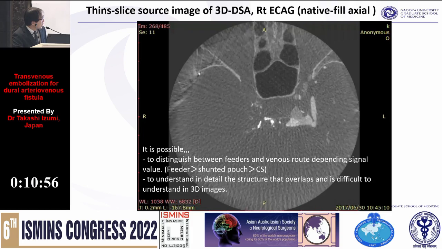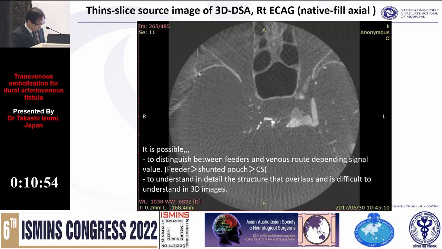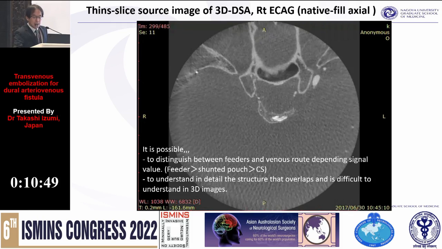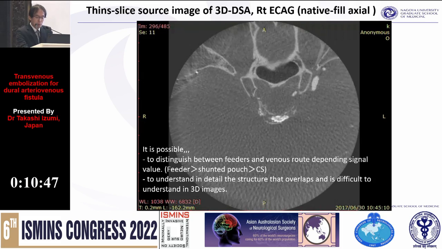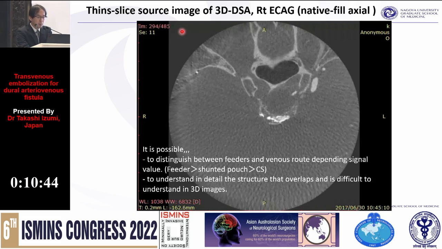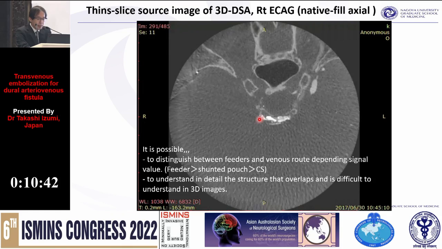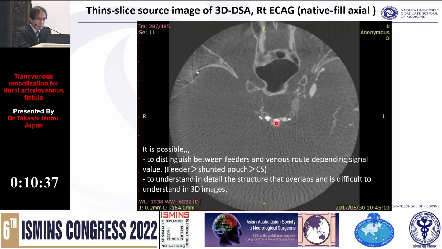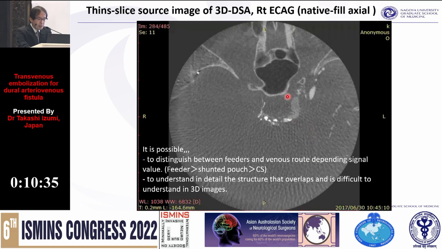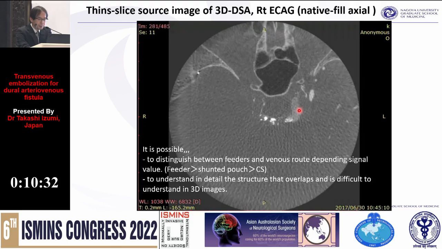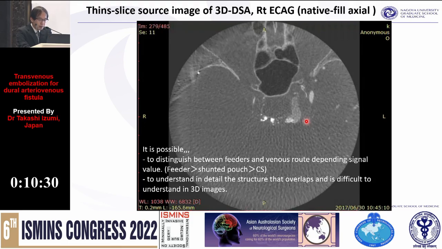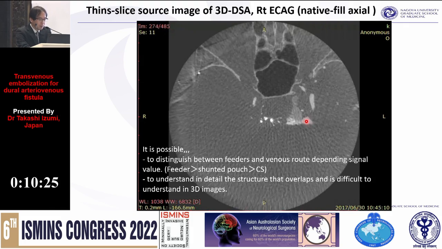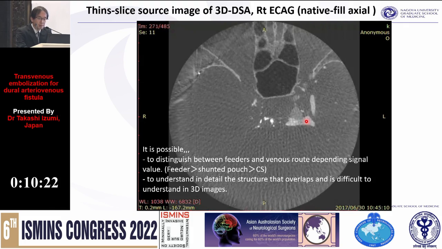The feeder is very white, very high, and shunted pouch is a little bit high, white, and the cavernous sinus itself is gray. And it is easy to understand in detail the structure that overlaps and is difficult to understand in 3D images.